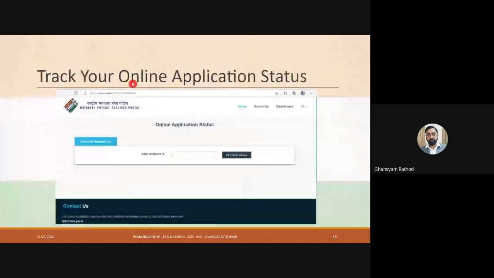Then track your online application. For that you have to enter the reference ID. Whenever you apply for certain things, they will give you a particular reference ID, and when you enter it, it is like when you are sending a courier, at that time they give you a tracking ID. Such reference IDs are provided whenever you submit certain forms.